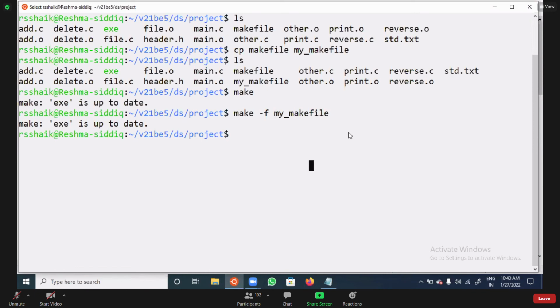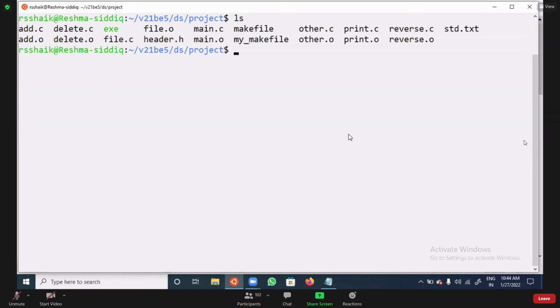I have created one directory, you are asking. You are asking about one directory, I think so. I have one directory with the name V21 BE5 S26. Can I delete it or not? If you want, you can delete it. You can see here, I created one directory.